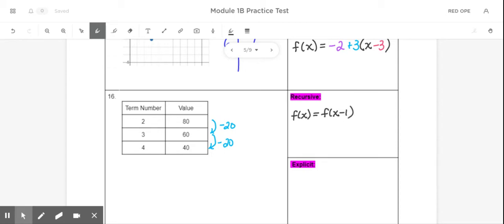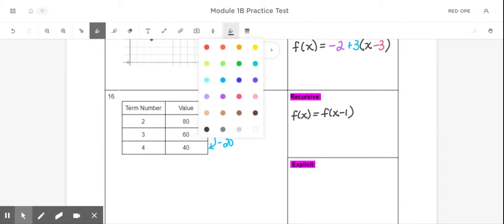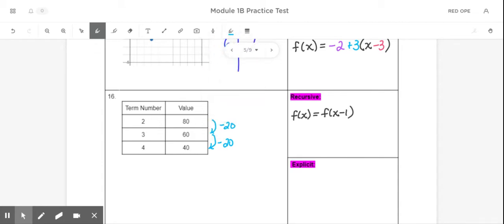You could use v and t or whatever variables make you happy. But if you want to use f of x every time, that's also okay. And then we would put the pattern at the end, which in this problem is -20. Now we also need a starting value, and the starting value here would be 2 and then 80. So underneath there, we would write f of 2 equals 80.